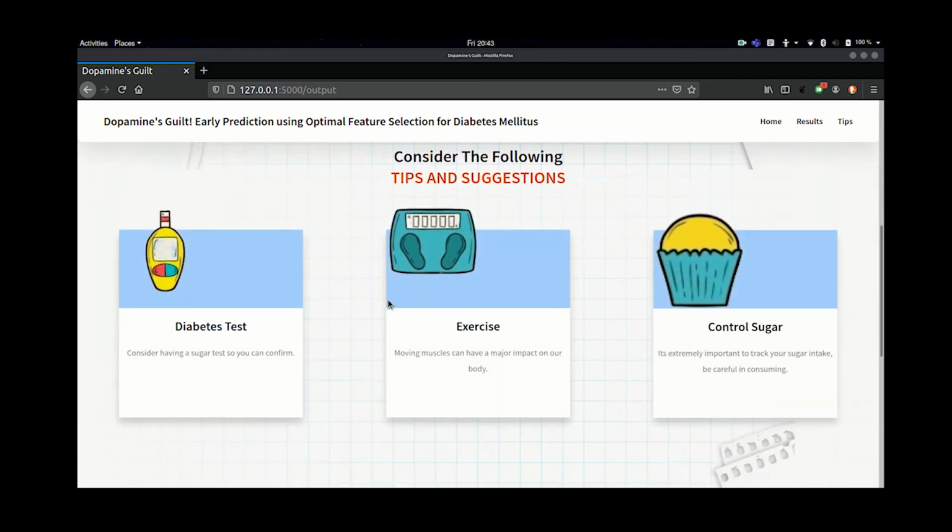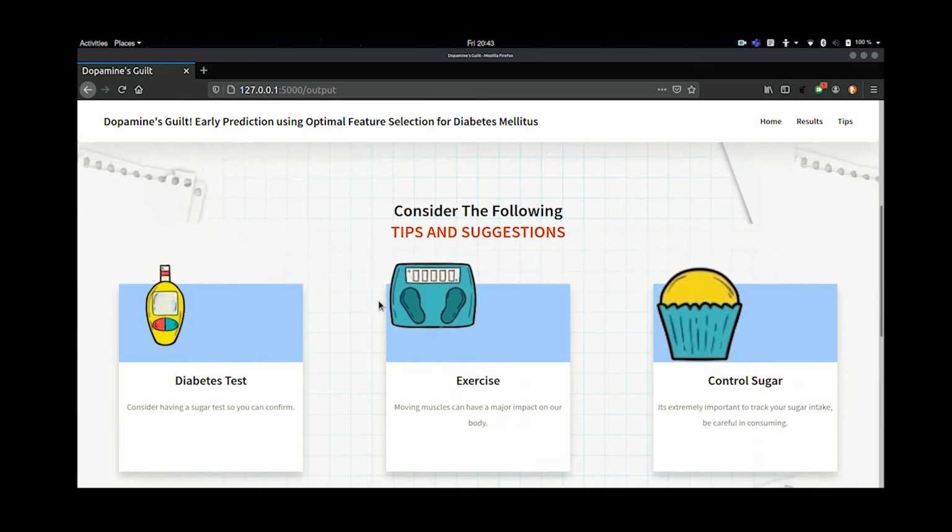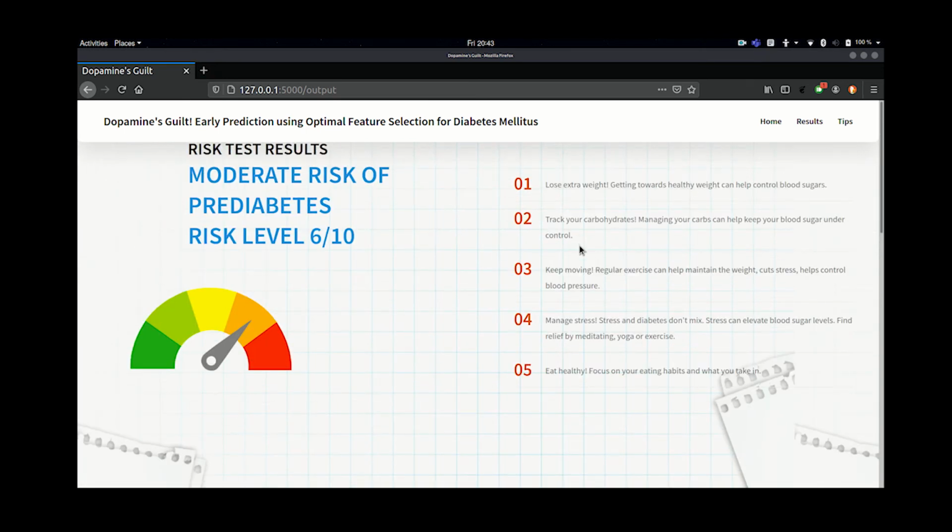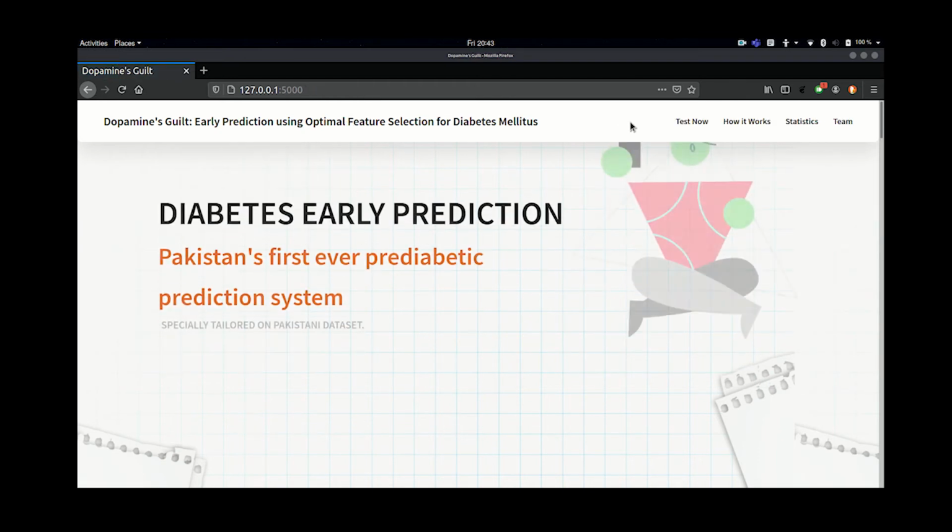We have some suggestions as well. Now all this happens based on user inputs, and then the machine learning algorithm takes it in and outputs from the predictor system. So we'll test it again.